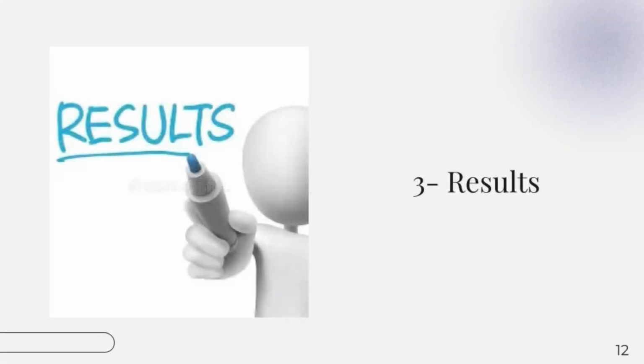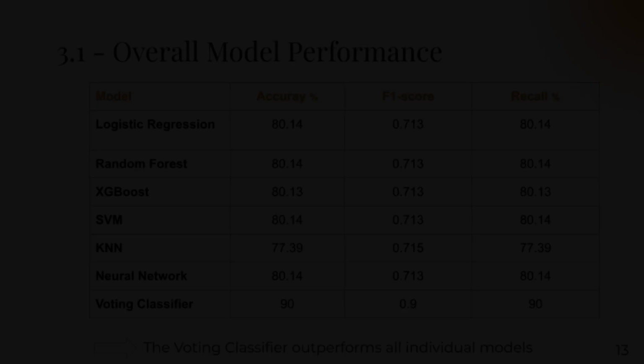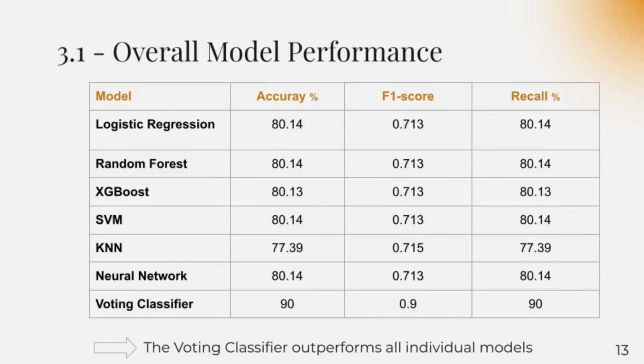Let's now examine how the ensemble model performed in practice. First, we compare the individual models with the voting classifier. While most single models reach around 77 to 80% accuracy, the voting classifier achieved 90%. This shows that combining models really improves performance compared to using only one.